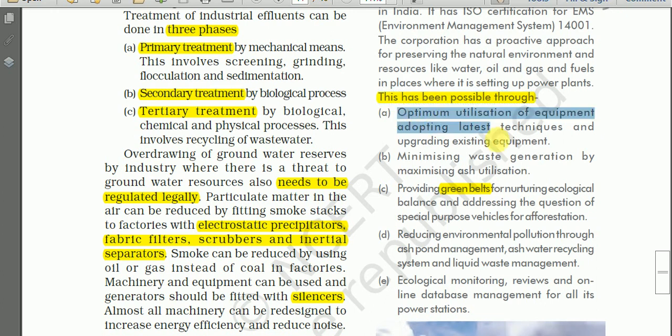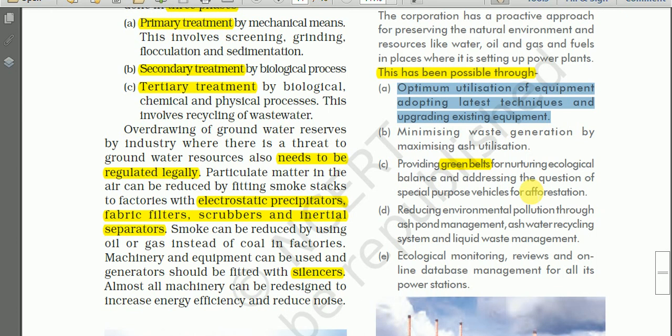Number A, optimum utilization of equipment, adopting latest techniques and upgrading existing equipment. So upgradation of the existing equipment and the use of latest technology is done in the NTPC. If we use it, then the pollution will be lessened.